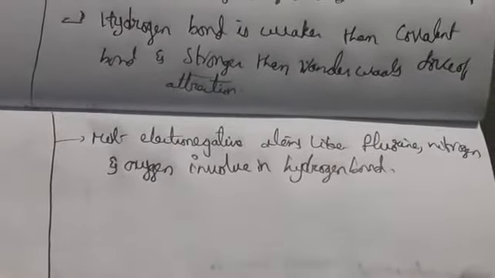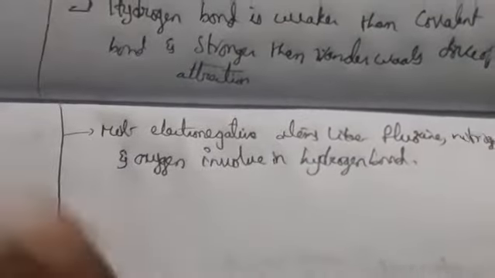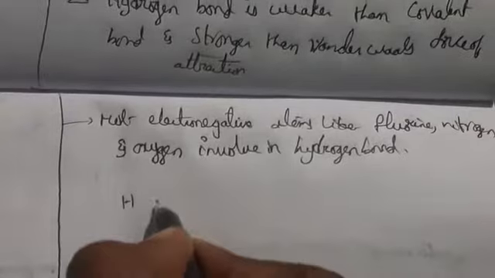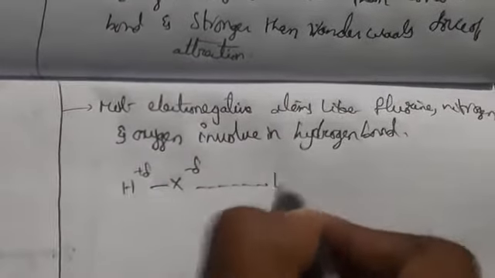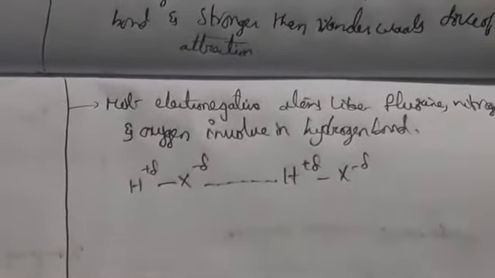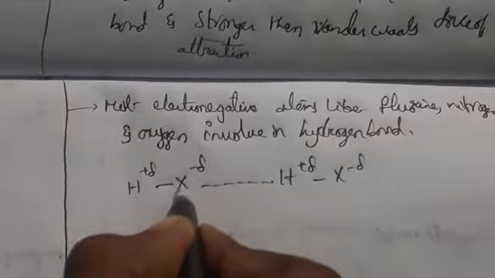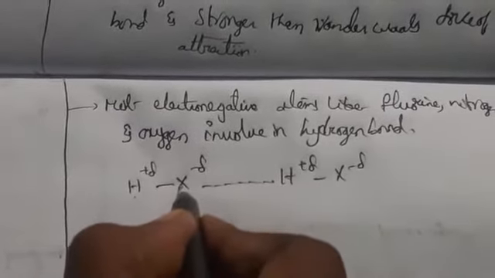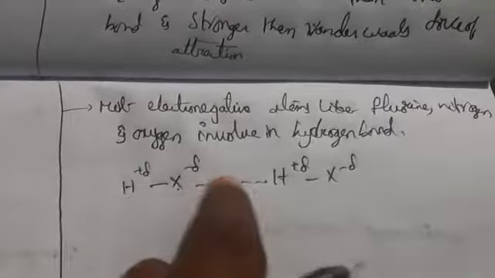When hydrogen is bonded strongly to an electronegative element X, as in HX, the electrons shared between the two atoms move far away from the hydrogen. So X is partially negative and hydrogen is partially positive.